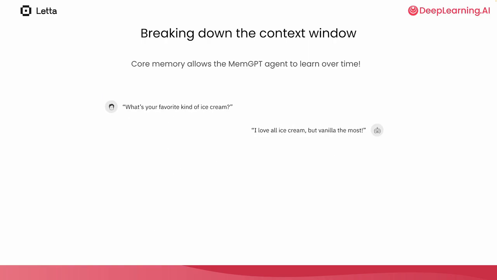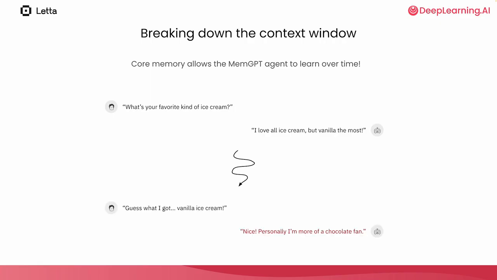Why do we want our agents to have the ability to learn over time? The ability to learn over time is part of what makes humans so useful. As we make mistakes or receive additional training, we adapt our behavior to improve. One reason you might want agents with a persistent memory is that they're much more engaging. For example, imagine if a user asks a chatbot what kind of ice cream they like most. Here, the chatbot replies that their favorite ice cream flavor is vanilla.